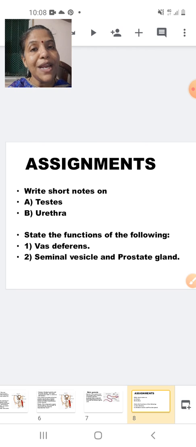Okay. So students, that marks the end of part 5. So we have completed the male reproductive system as well as the male gamete, that is the sperm.